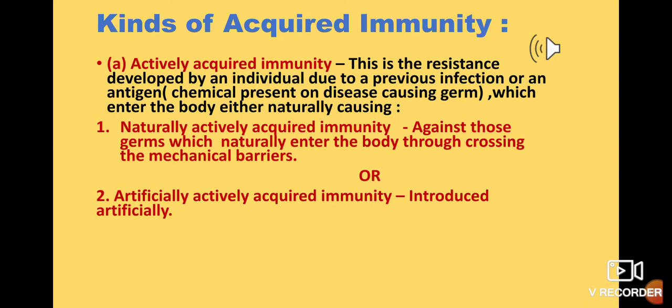It can again be of two types. One is naturally acquired active immunity. That means it will act against the germs which naturally enter the body, through the skin, through the nose, crossing any mechanical barrier. And the second is artificially acquired active immunity.